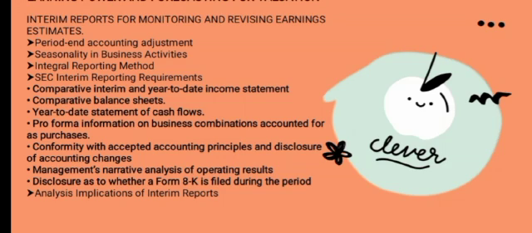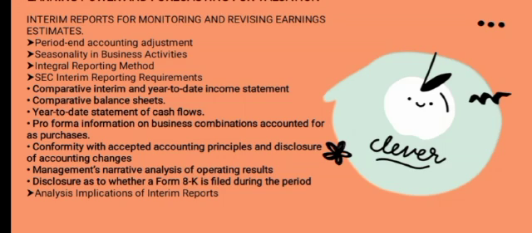The integral reporting method. Interim reports are generally reported in a manner consistent with annual reporting requirements, adopting the view that quarterly reports are integral to the entire year rather than a discrete period. Practice requires accrual of revenues and expenses across interim periods. This includes accrual for inventory shrinkage, quantity discounts, and uncollectible accounts.